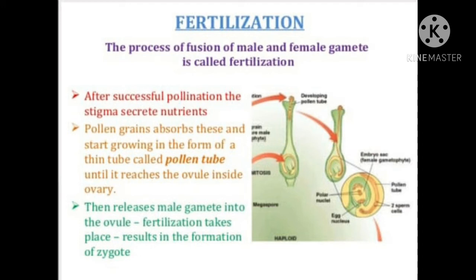the formation of the zygote. Children, you are able to see the picture. The pollen grain reaches the stigma. The pollen tube is growing. Then the pollen tube reaches the ovary, and the pollen tube carries the male gamete. The fusion of male and female gamete takes place inside the ovary. And in this way, the zygote is formed.